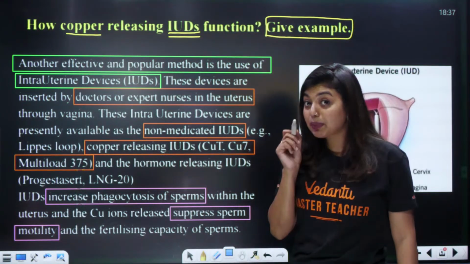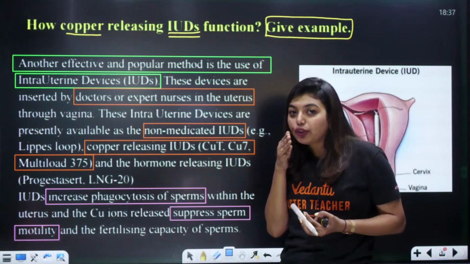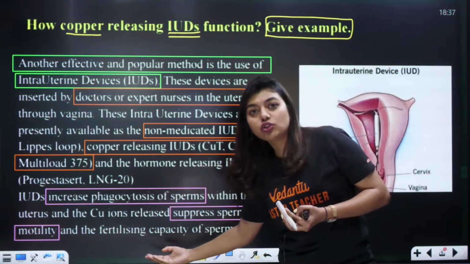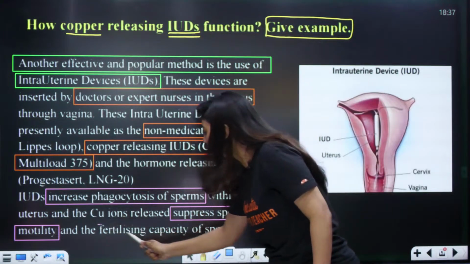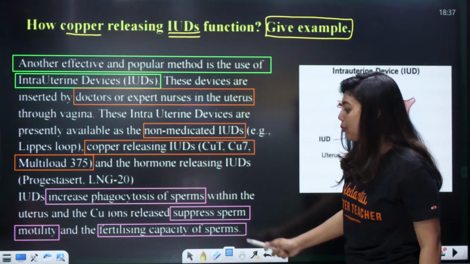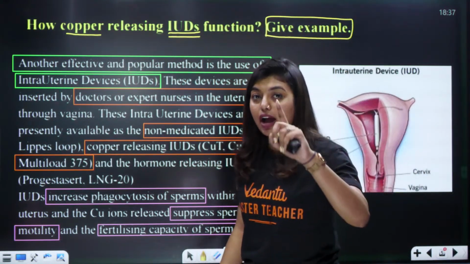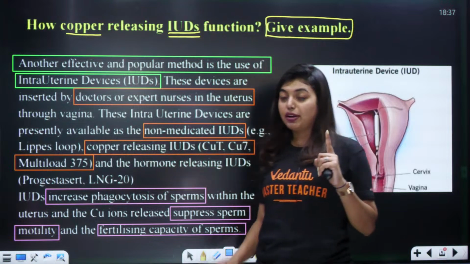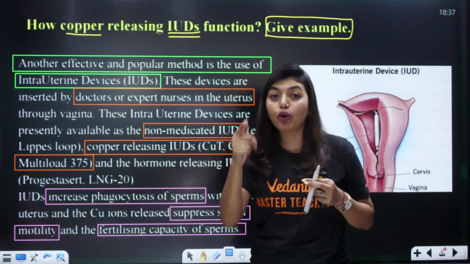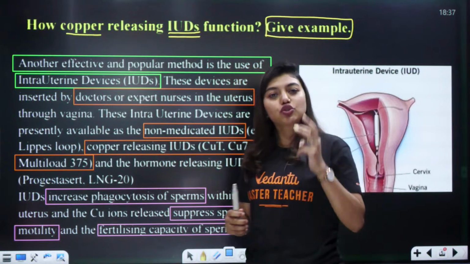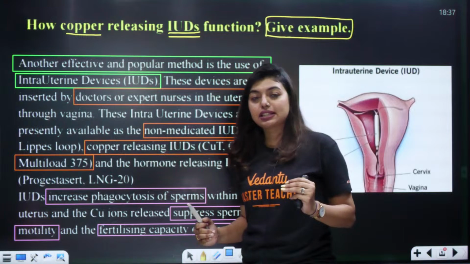Now as soon as the sperm reaches, the acrosome on the sperm is going to release enzymes, and they are going to enter into the ovum. But the copper ions are like, I will not let you do that, I will reduce the fertilizing capacity. So these 3 points are the most important points. First point is, it increases the phagocytosis of sperm. That means it's going to damage or destroy the sperm. Second thing is, it will suppress the sperm motility. It will not let the sperm move so much. Third thing is, it is going to reduce the fertilizing capacity of the sperm.